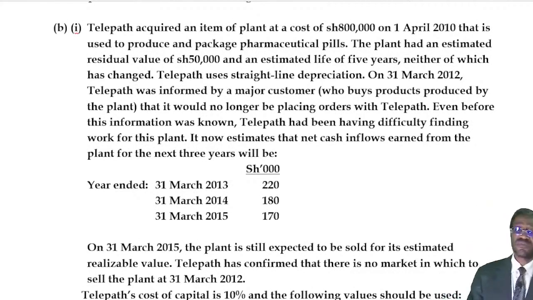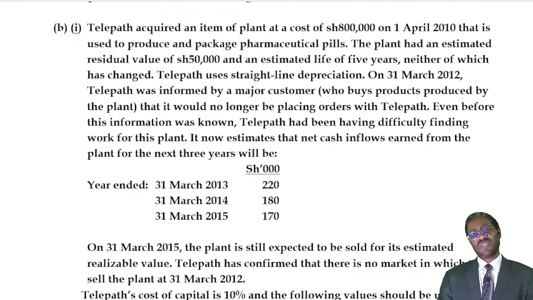Number B1 says, Telpath acquired an item of plant at a cost of 800,000 on 1st April 2010 that is used to produce and package pharmaceuticals. The plant has an estimated residual value of 50,000 and an estimated life of 5 years, neither of which has changed.